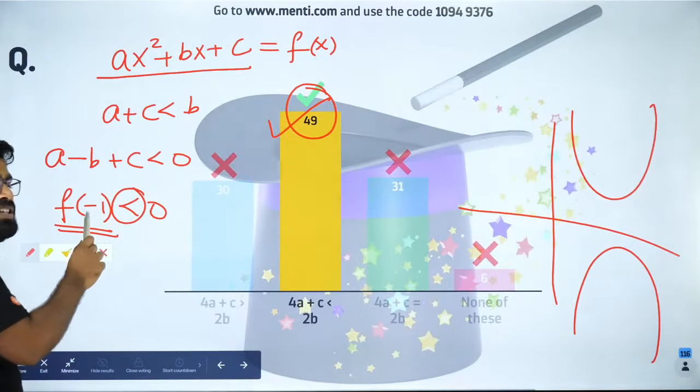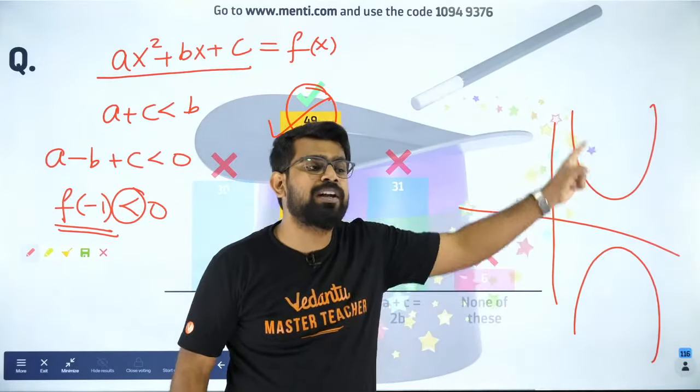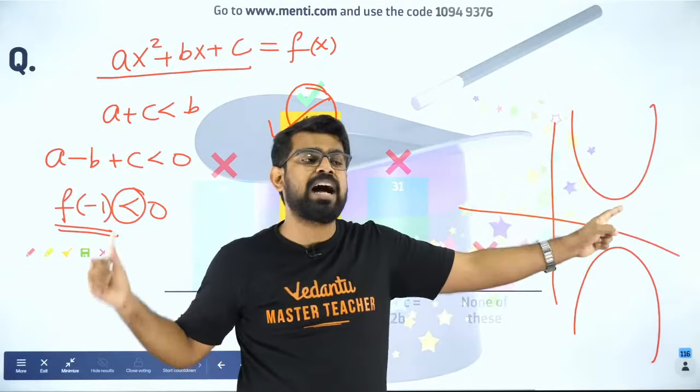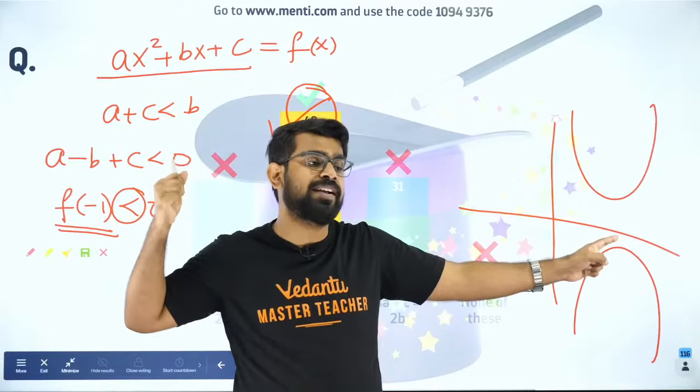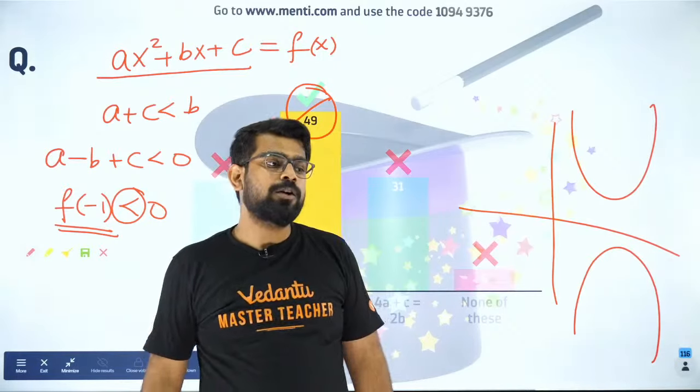Now why did they give this? They gave this because now you can tell me which one of these graphs will it be? Which one of these graphs will this be? This function f of x. It will be the above one or the below one. You tell me.